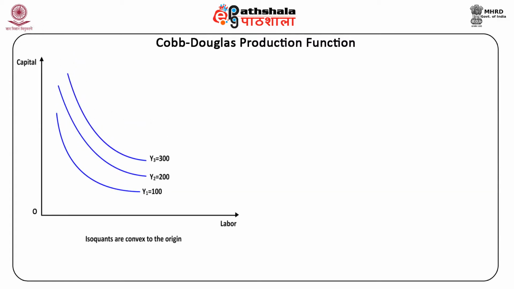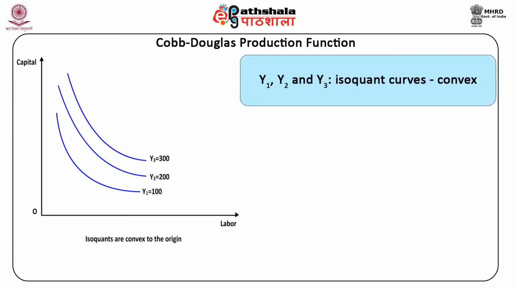The figure represents an isoquant map. An isoquant map refers to the family of isoquant curves where the higher the isoquant, the higher is the level of production. In the figure, labor is measured on the x-axis and capital on the y-axis. Y1, Y2 and Y3 are the isoquant curves showing various possible combinations of inputs physically capable of producing a given level of output.